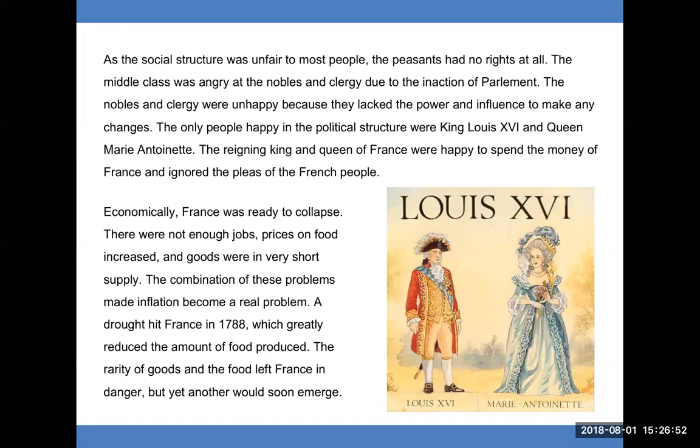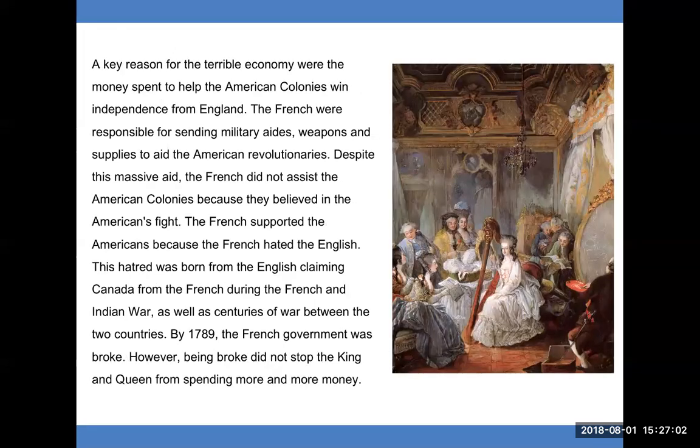A drought hit France in 1788, which greatly reduced the amount of food produced. The rarity of goods and food left France in danger, but yet another war would soon emerge. A key reason for the terrible economy was the money spent to help the American colonies win independence from England. The French were responsible for sending military aid, weapons, and supplies to aid the American revolutionaries.